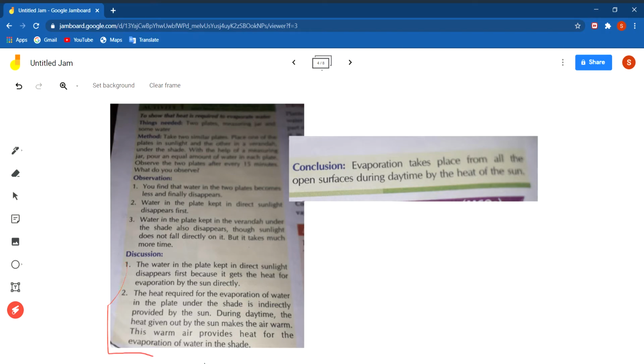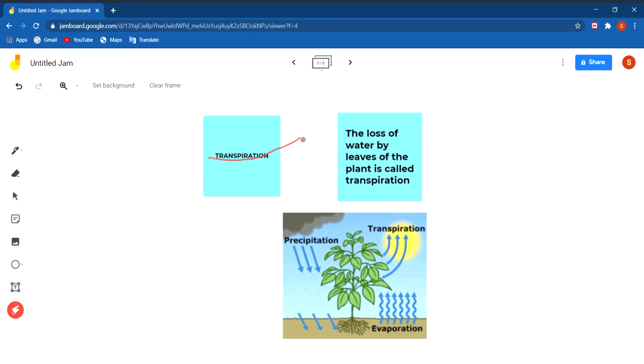From this we can say that the water in the plate kept in direct sunlight disappears first, because it got heat from the sun directly, and the heat required for the evaporation of water in the plate under the shade is indirectly provided by the sun. So from this we conclude that evaporation takes place from all the open surfaces during daytime by the heat of the sun.